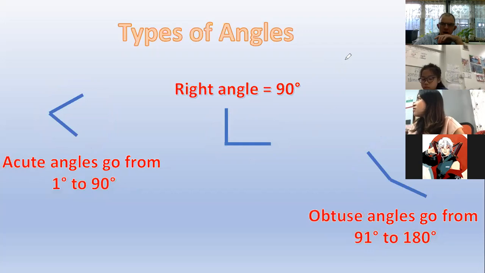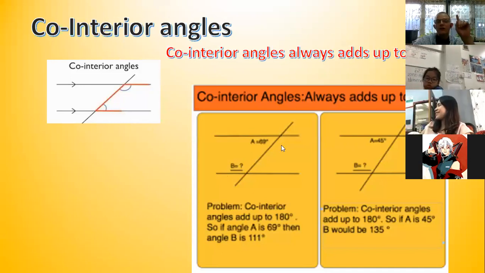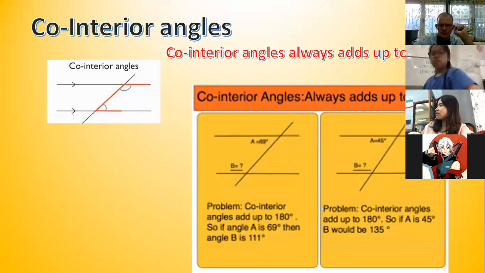Okay, so these are the basic ones we looked at. I also looked at some of the other ones we looked at on Tuesday, just to go through, but let's try and pay attention so we can remember this, because we might not spend a lot of time on angles.